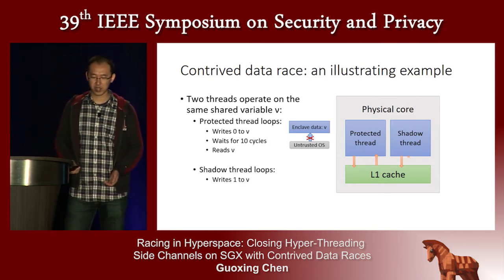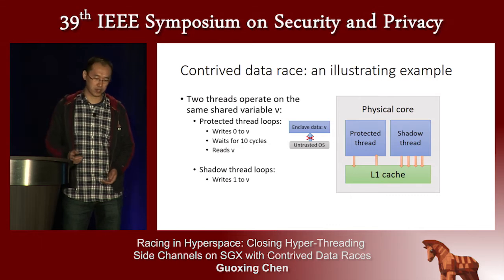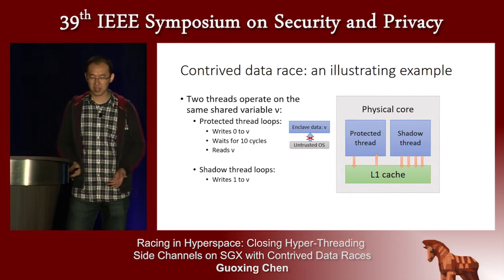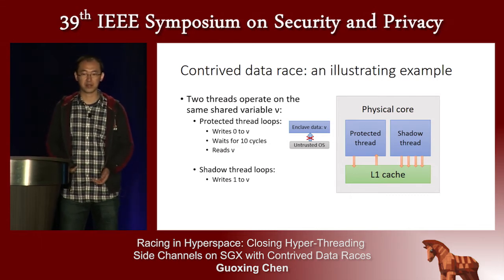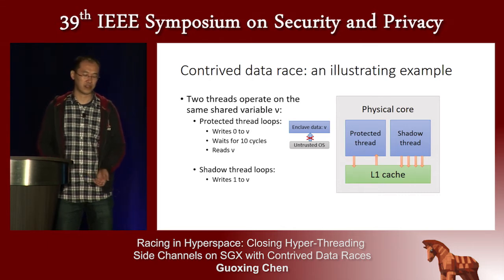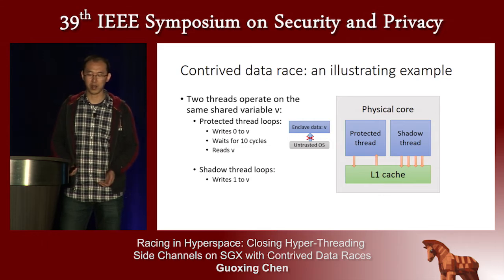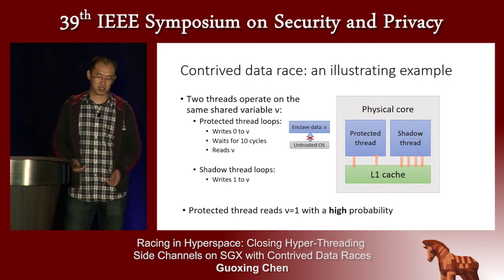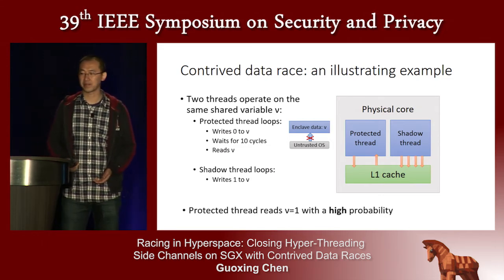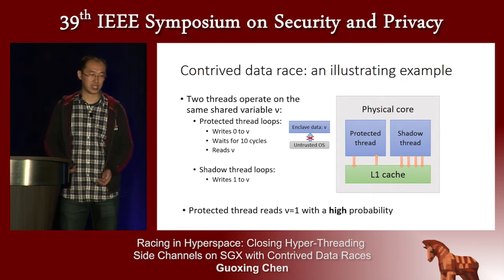And the shadow thread will repeatedly write 1 to v. So there's a clear data race between the two threads because they write different values to the same shared variable. When they're collocated, they operate on the same L1 cache. So the protect thread will read 1, the value written by the shadow thread, with high probability.